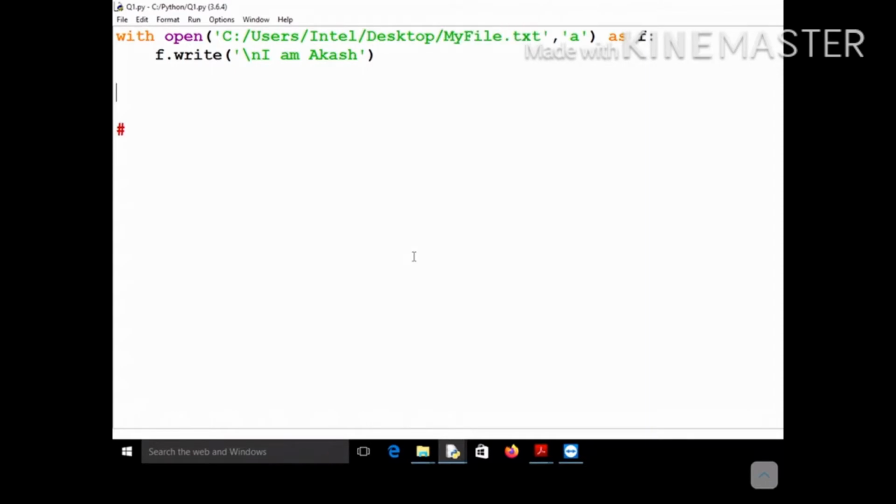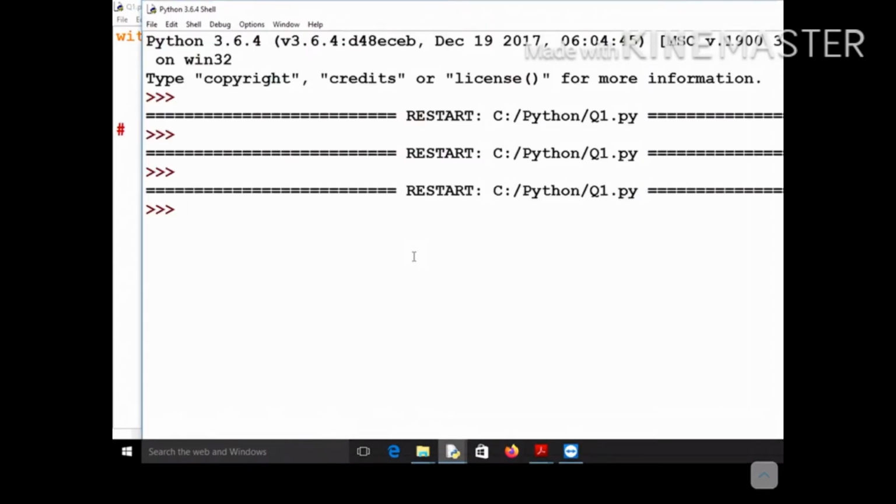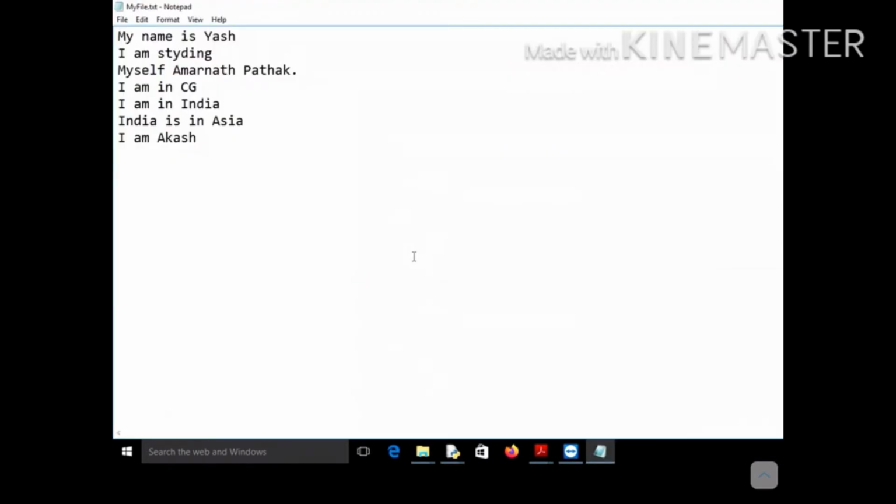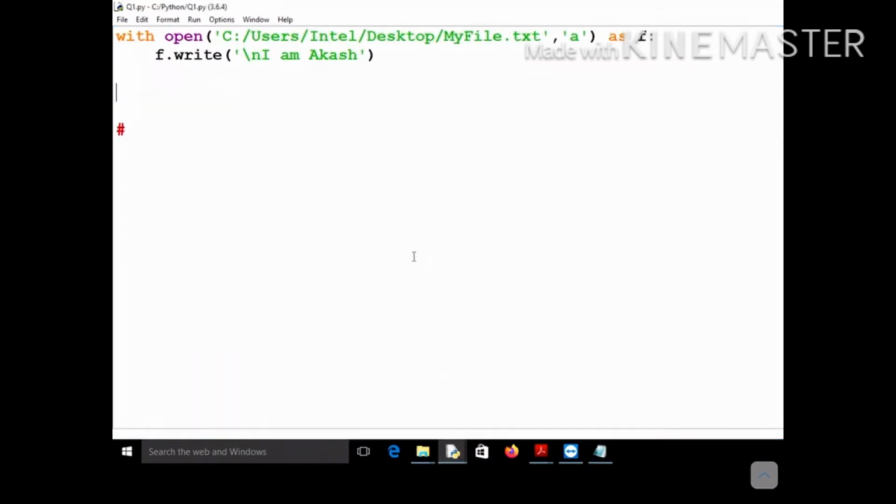So let's run this program and see what output it is giving, and it is successfully executed. And if you check this file, then you can see that "I am Akash" has been written onto your file. And you see, you have not used any kind of flush function, you have not used any kind of close statement. So this is perfectly fine. I hope you got this concept.